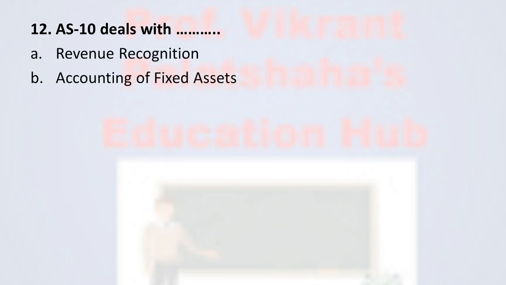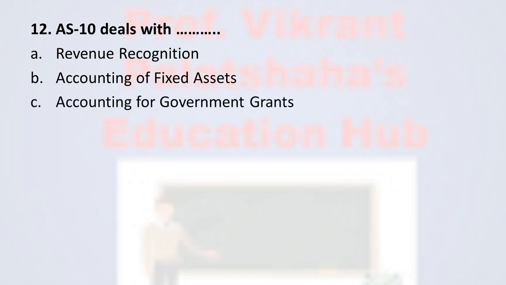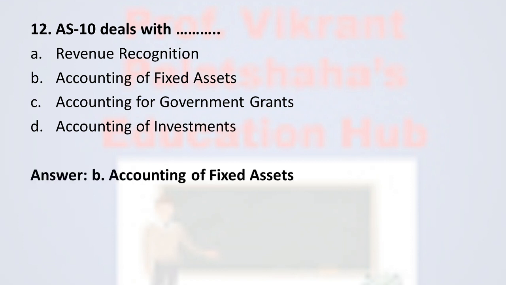Next, question number 12. Accounting standard number 10 deals with option number A, revenue recognition, option number B, accounting of fixed assets, option number C, accounting for government grants, and option number D, accounting of investment. The correct answer is option number B, accounting of fixed assets. All the accounting of fixed assets is done as per the accounting standard number 10. Therefore, the correct answer is option number B.